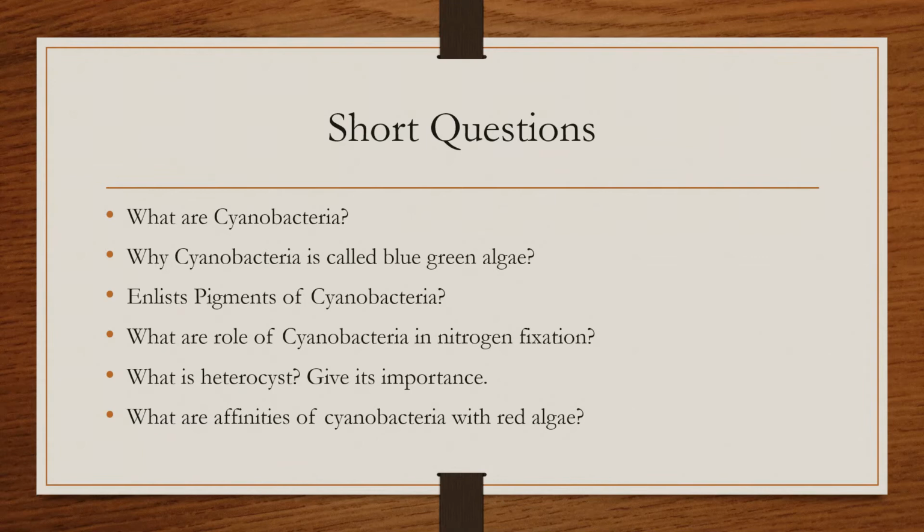You can describe all of the pigments one by one in one line: phycocyanin is a blue pigment which gives the blue color, phycoerythrin is a red pigment, and chlorophyll is a green pigment, which makes it possible for these organisms to photosynthesize or produce food on their own, and that's why they are autotrophic and photosynthetic.